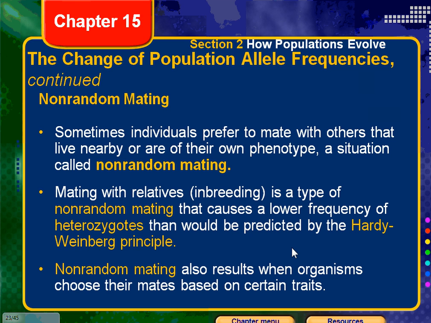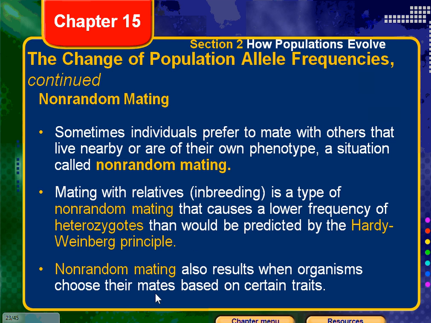All right, mating with relatives, or inbreeding, is a type of non-random mating that causes a lower frequency of heterozygotes than would be predicted by the Hardy-Weinberg principle. So if you don't have random mating and you choose to mate with your relatives, remember we're not always talking about humans here, then that's going to cause a lower frequency. That is one of the reasons that humans do not normally inbreed: if there are genetic defects in their DNA, any of those recessive diseases or traits will come out much more often if they inbreed.